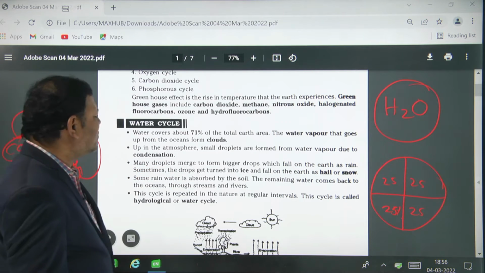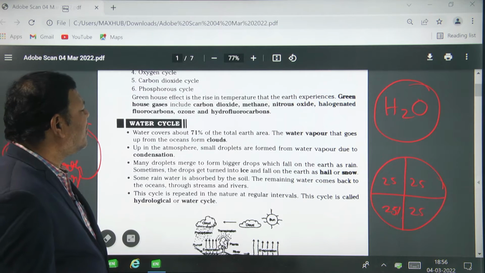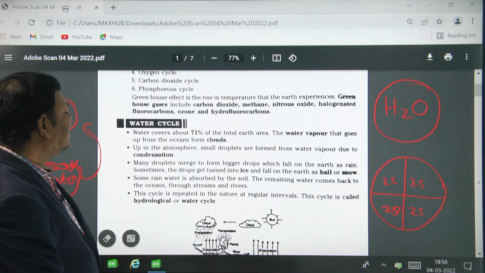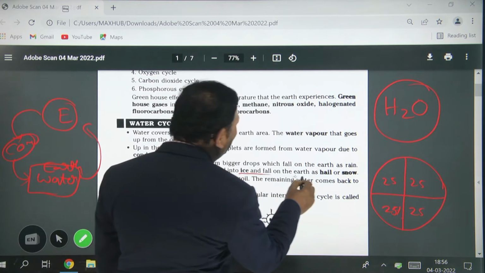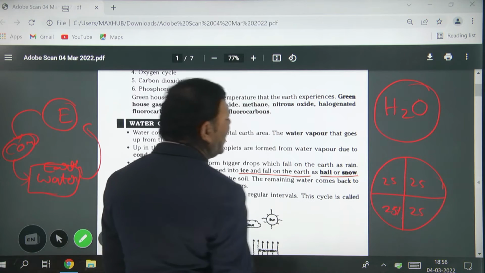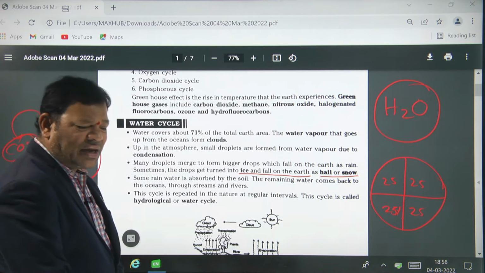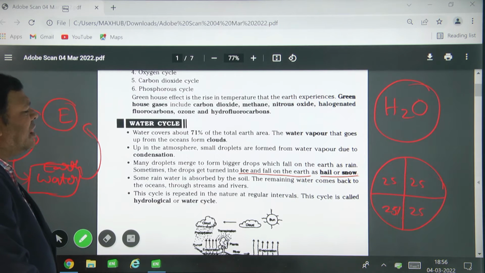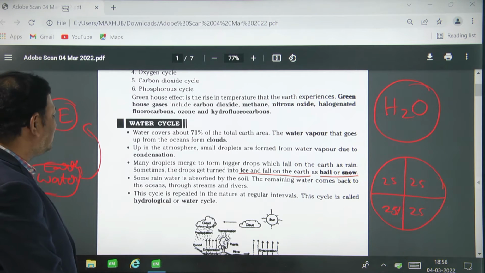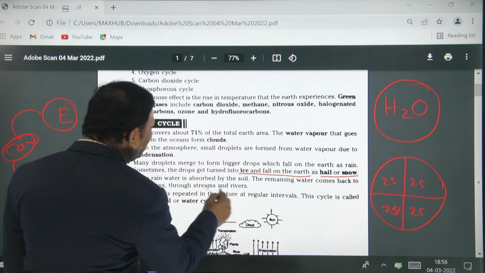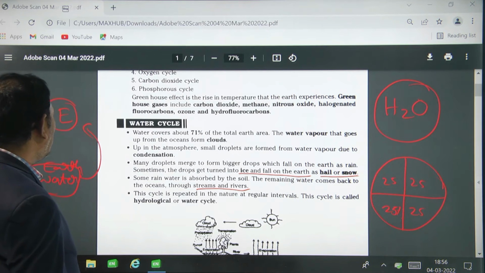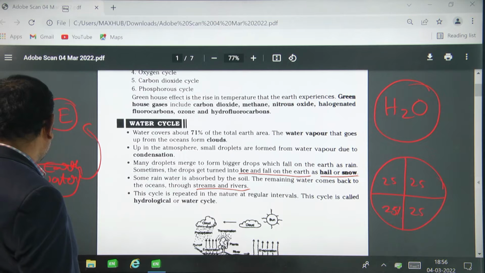Many droplets merge to form bigger drops which fall on the earth as rain. Sometimes the drops turn into ice and fall on the earth. These are called hail or snow. Some rainwater is absorbed by the soil. The remaining water comes back to the oceans through streams and rivers. This cycle is repeated in nature at regular intervals. This cycle is called the water cycle or hydrological cycle.